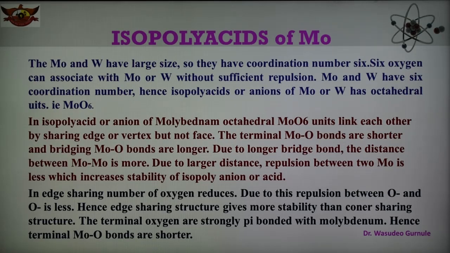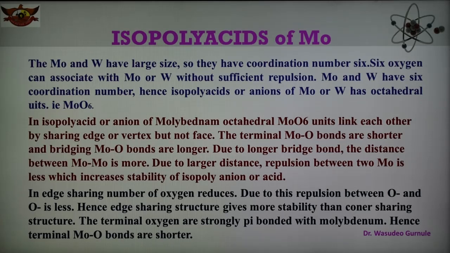As we know, molybdenum, tungsten, and chromium form different types of isopolyacids. The polymeric species obtained is known as the isopolyacid, and the corresponding anion is known as the isopolyanion.